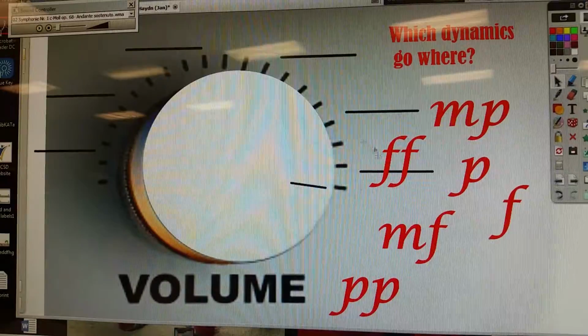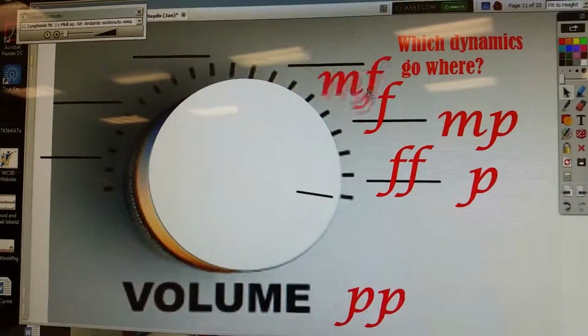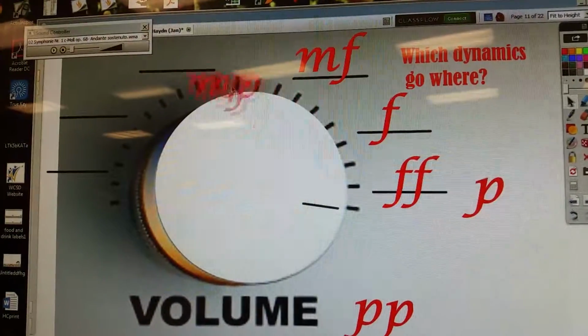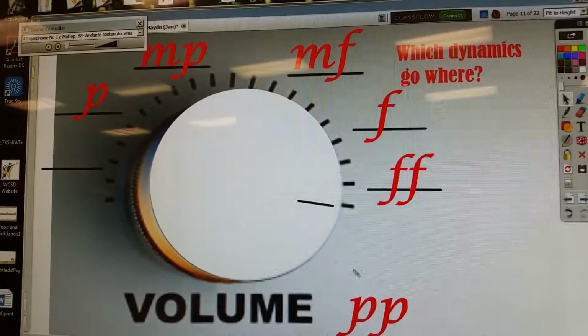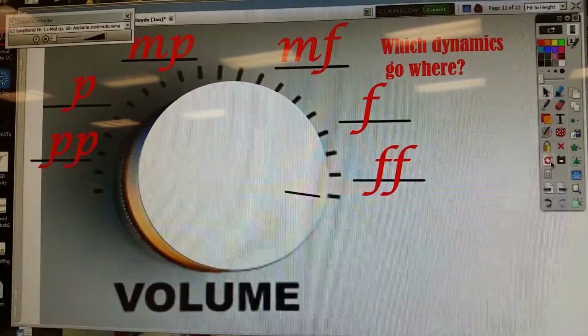And then next one down would be 1F. And then MF, the M is for medium, so medium, mezzo forte, medium loud. And then next one over is medium soft, and then soft, and then super soft. And a lot of them giggle with saying PP, but whatever. Next page, reset.